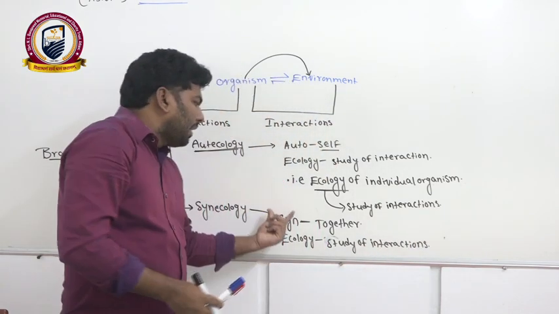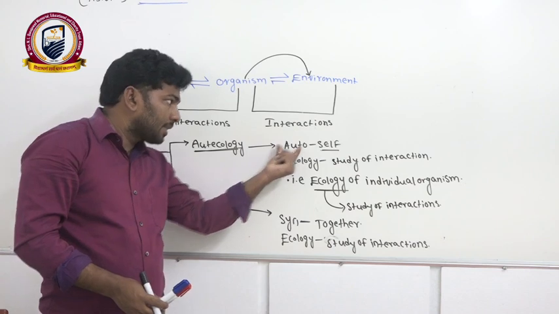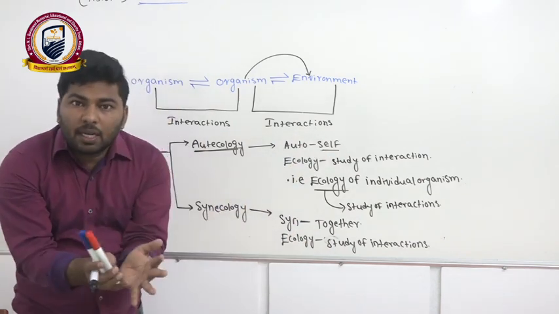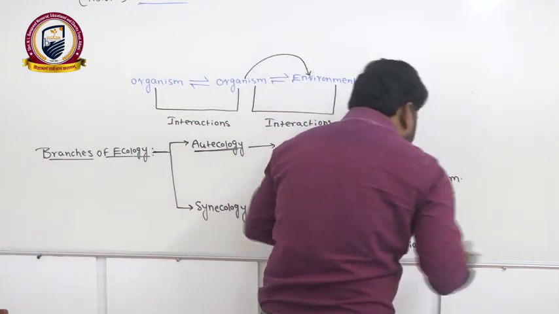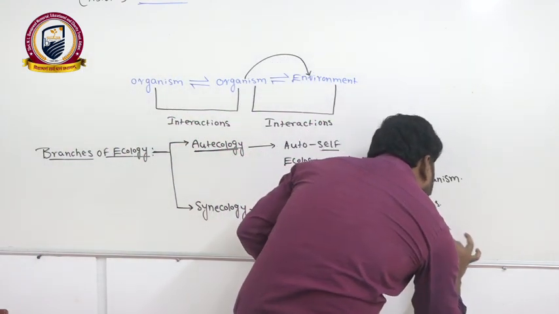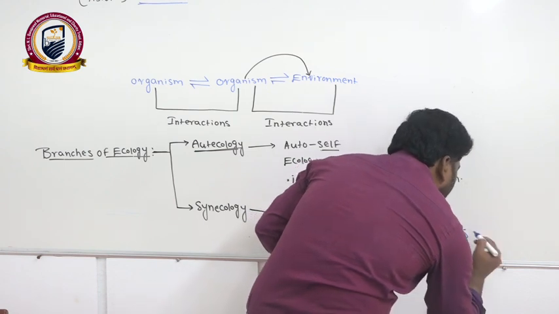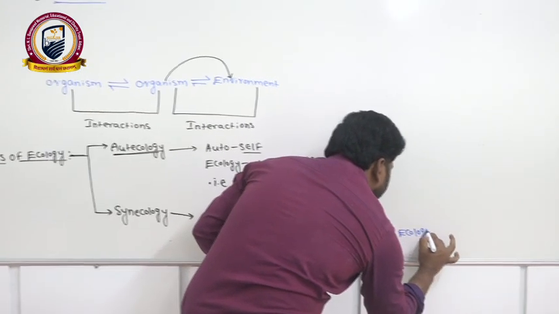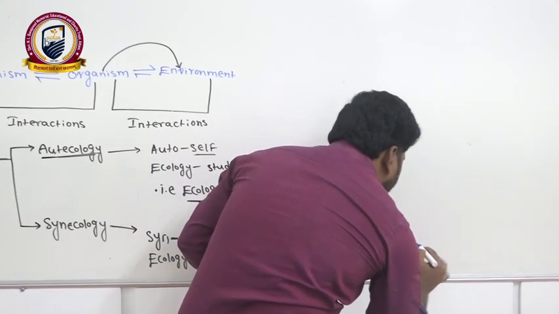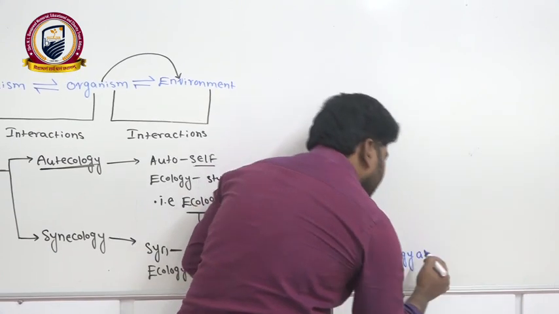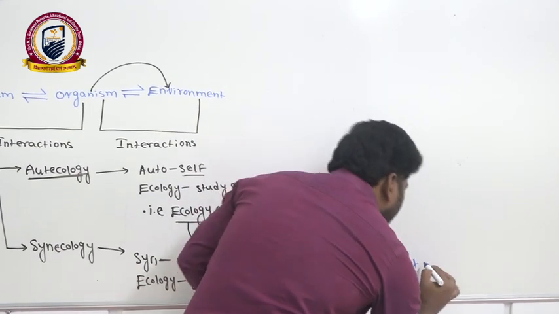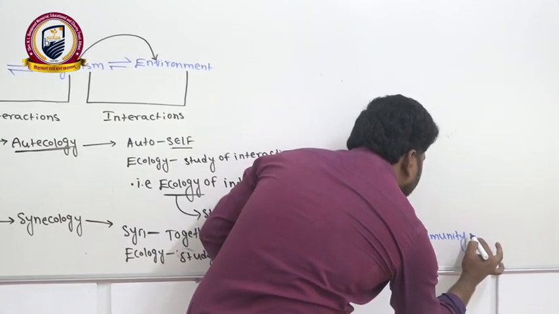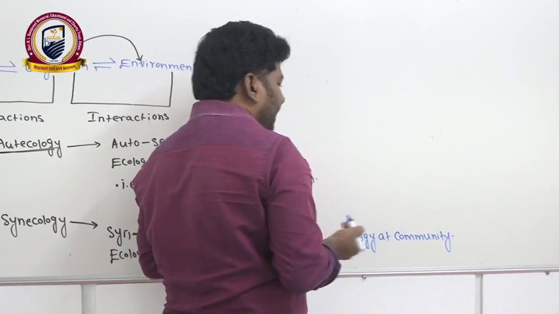Now we can see here, together we are saying. Here self, self means alone. Here together means together. Simply we can say it is ecology at community level.